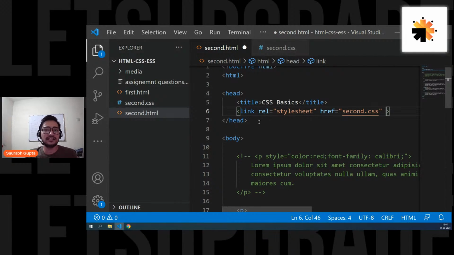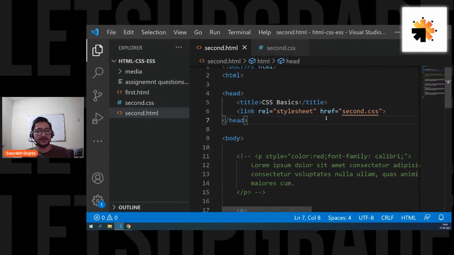See, the link tag is basically used to link external things with your HTML page. Now I'm linking a CSS file. So basically there are two attributes. There is href in which you mention what you're linking. So I'm linking this file, second.css. Then, what is the relationship between your file and the file you're linking? That means what is the relationship between the HTML file and the CSS file? The second.css that I'm linking is my style sheet, a file in which my styling code is. Is that clear, everyone?